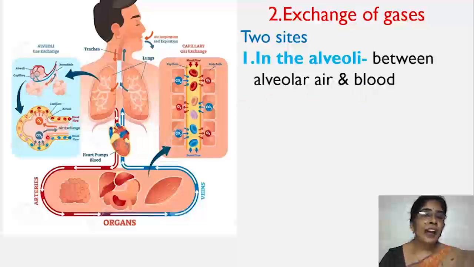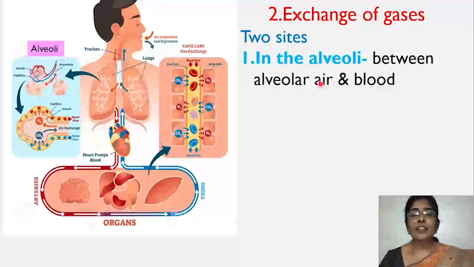Look, the carbon dioxide present in the blood. Now this carbon dioxide diffuses into the alveoli from the blood, and oxygen present in the alveolar air diffuses into the blood. So gaseous exchange takes place between alveolar air and blood. From the air, oxygen reaches the blood. From the blood, carbon dioxide enters the air.